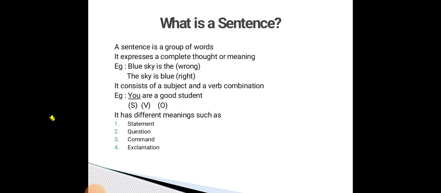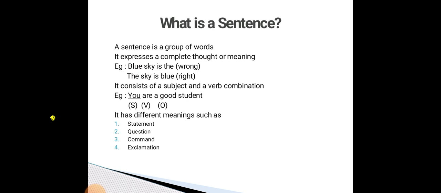So in a group of words, the first one is complete thought or ideas. The right example for that one is the sky is blue. That is the information about the sky, that the sky is blue in color. That's all about the complete thoughts or ideas. Next, we can see subject and verb combination. Sometimes the subject is not given in the sentence.